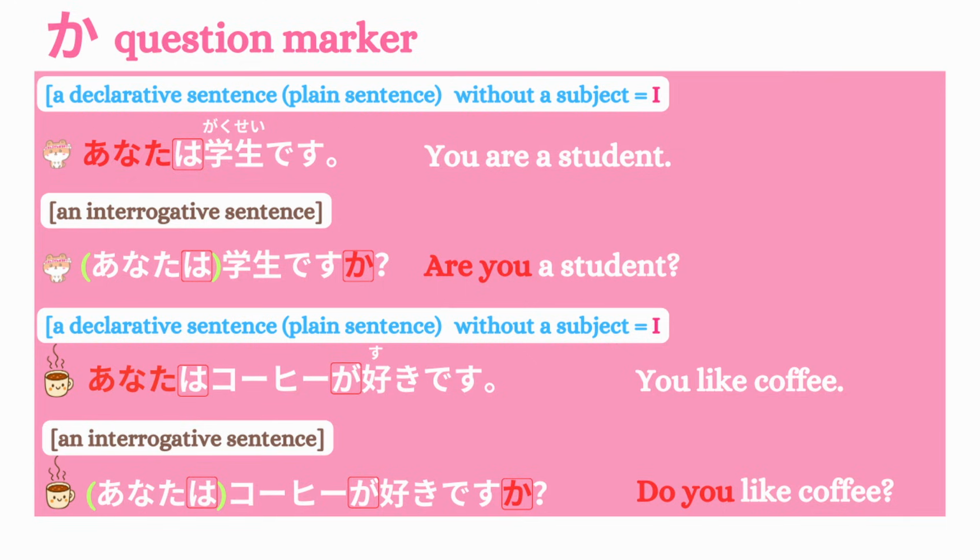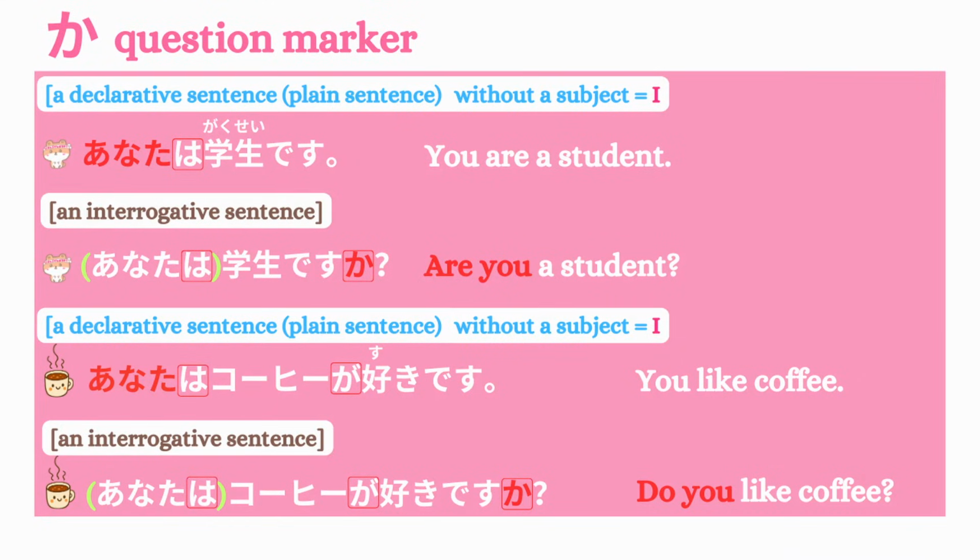Since the main goal here is to explain the particle ka, I won't go too deep into the subject issue. I just wanted to briefly explain why I sometimes put parentheses around it. Let's go back to the topic. As you can see, the structure doesn't change. Adding ka simply turns a statement into a question.